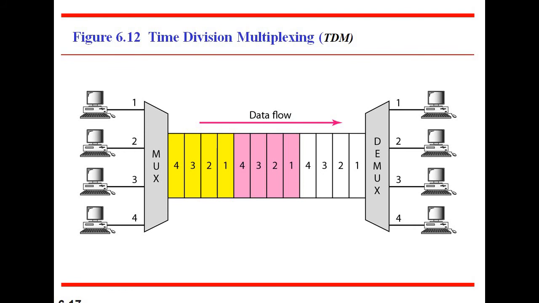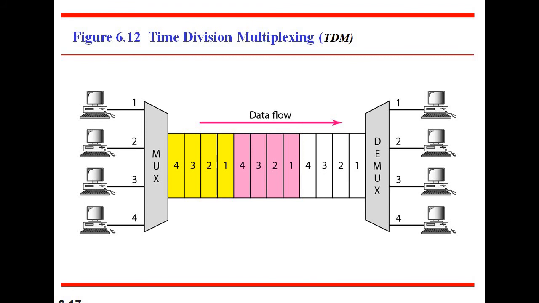FDM is used to carry different types of frequency signals or analog signals. Why are we using WDM? In case of the WDM technique, we are using light signals to travel from one location to another location.